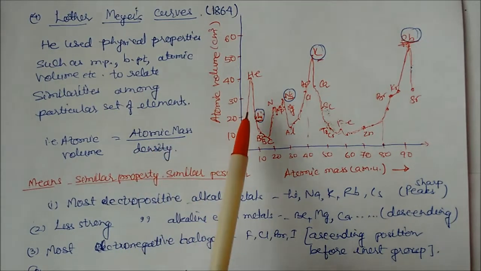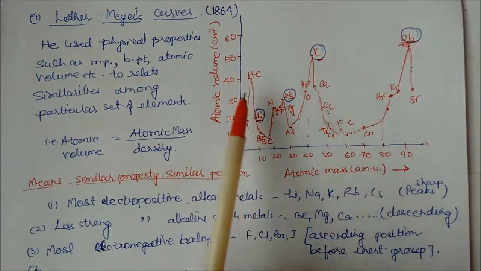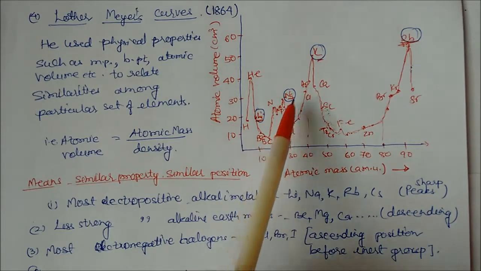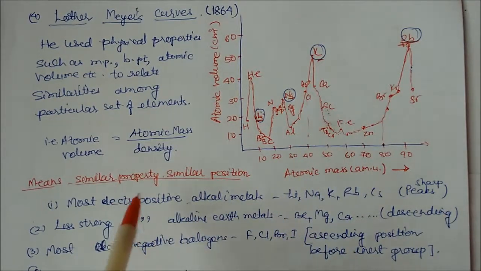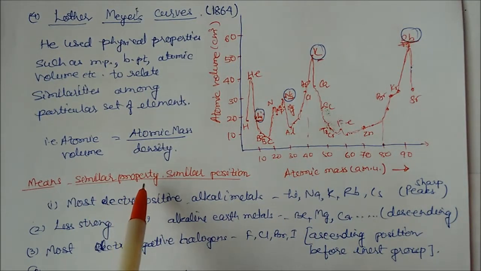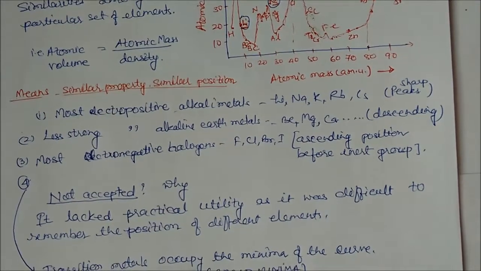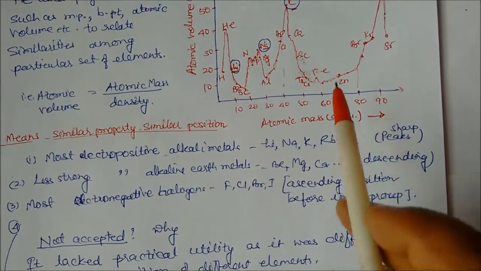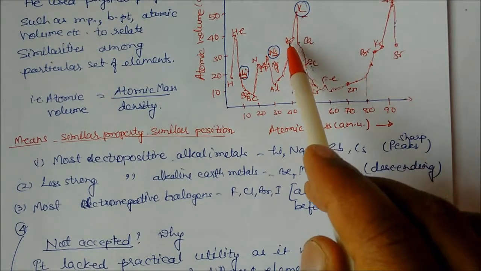By using this concept, he plotted the atomic volume against increasing atomic masses. He saw graphs like this one. Some peaks were there, some minima were there, sharp peaks and minima, and he named the elements on these peaks. In this he found that elements with similar properties occupy similar positions. Most electropositive metals, like the alkali metals lithium, sodium, potassium, and rubidium, occupy the top positions. You can see lithium and sodium occupying the top peaks.